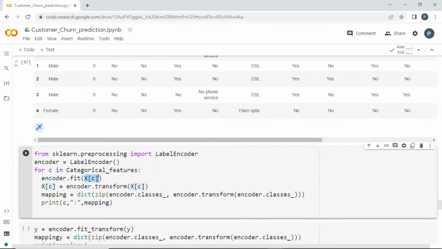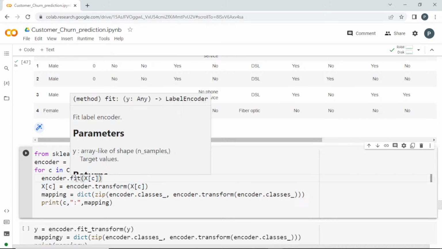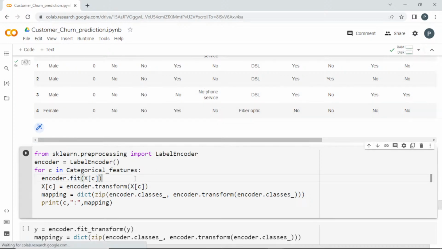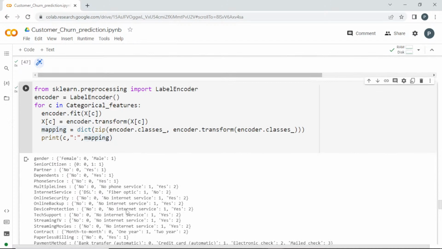I'm going to fit them here, and I'm not using fit_transform because I need to know what is happening. I want the data information. I want to encode it now and be able to decode it for future purposes. So once I fit it, I transform it and store it in that column itself. Using the dict option, I zip the classes with the transformed classes. I'll print this mapping. If I run this, you can understand why I'm doing this.